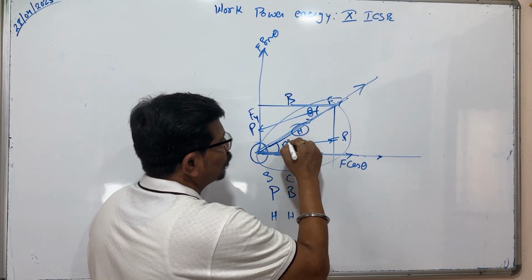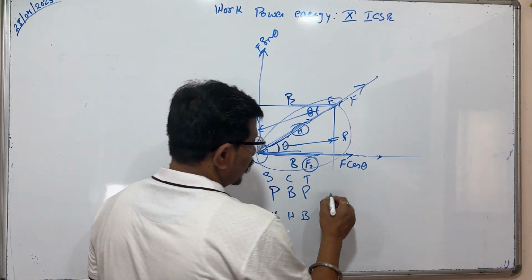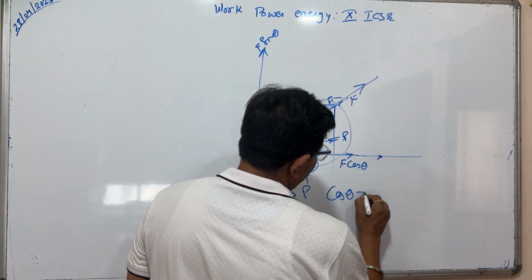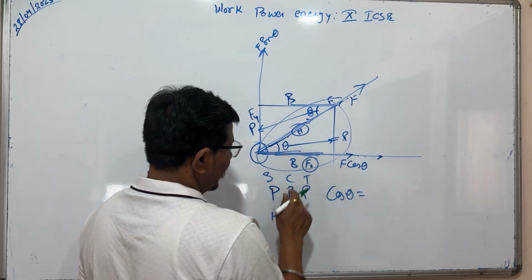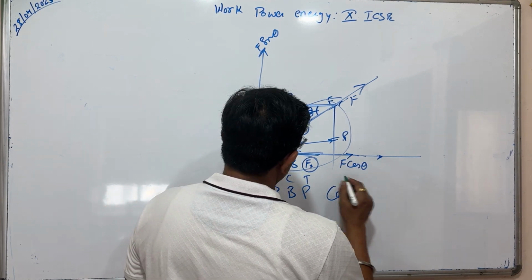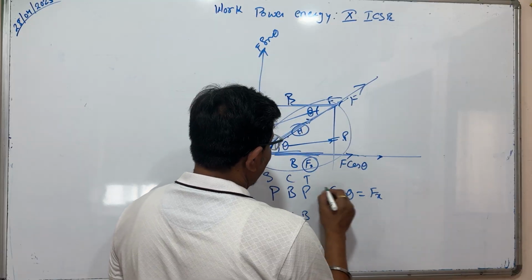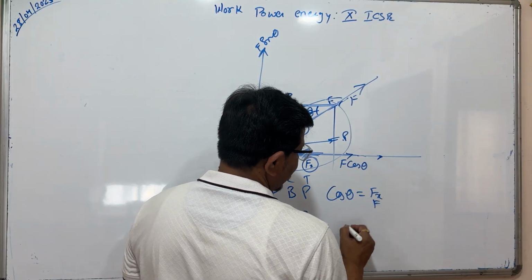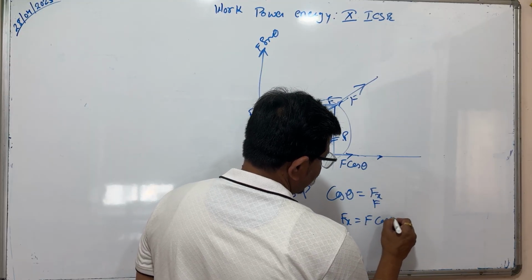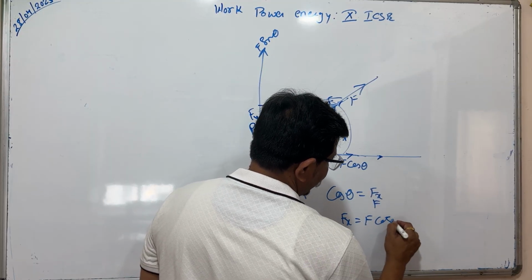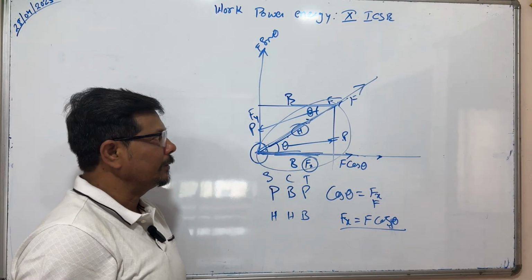The hypotenuse is F. You can use cos theta, which is base upon hypotenuse. The base is Fx and the hypotenuse is F, so you get Fx is equal to F cos theta.